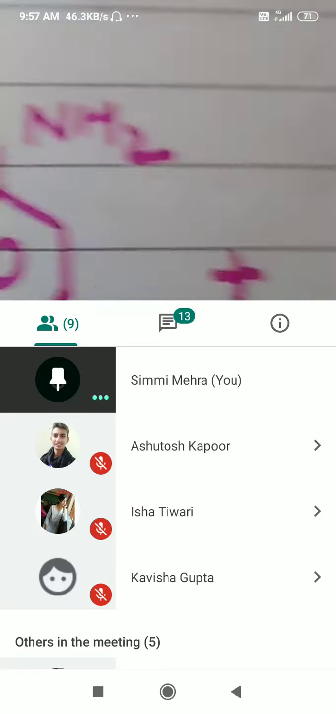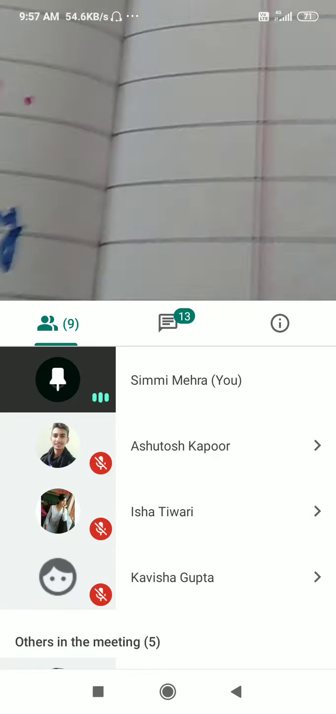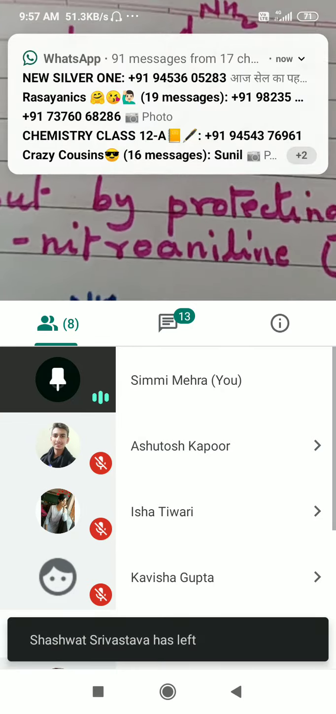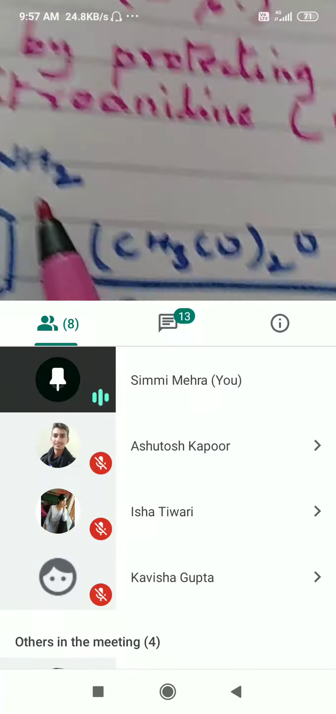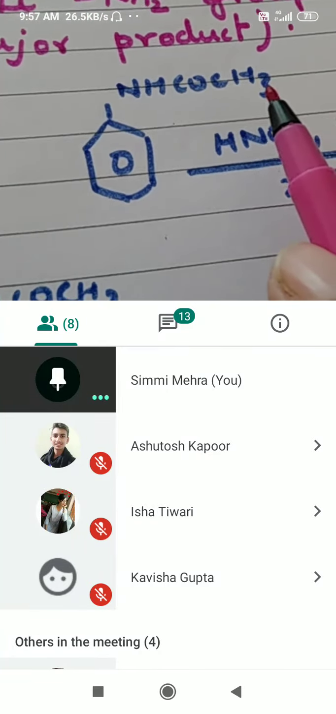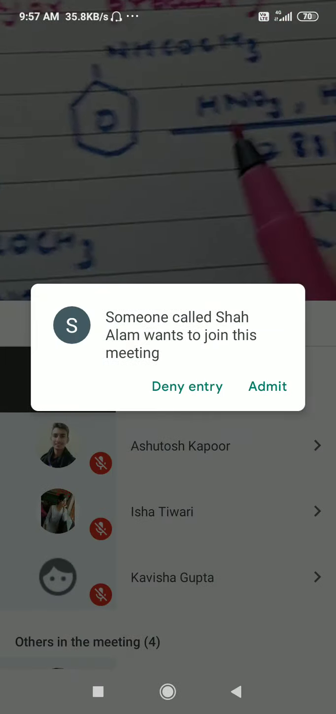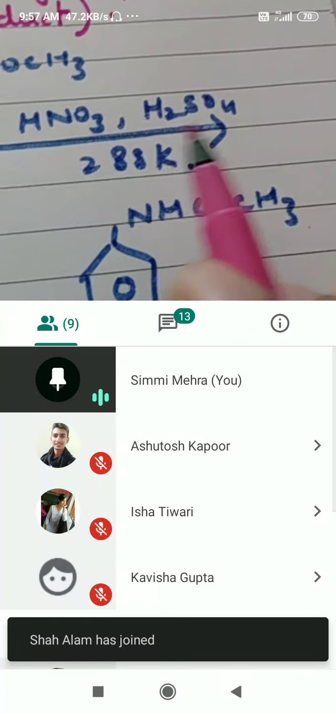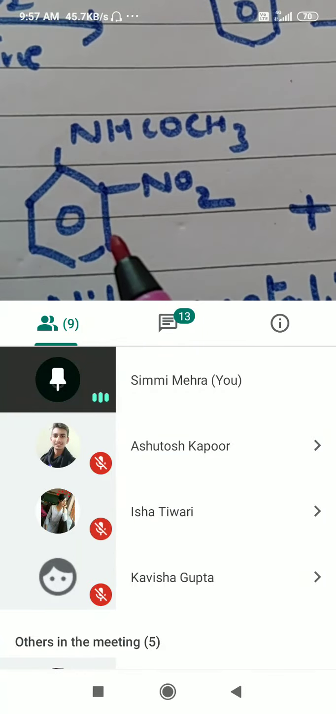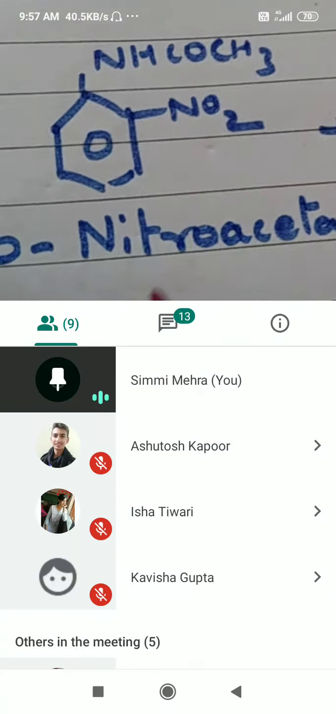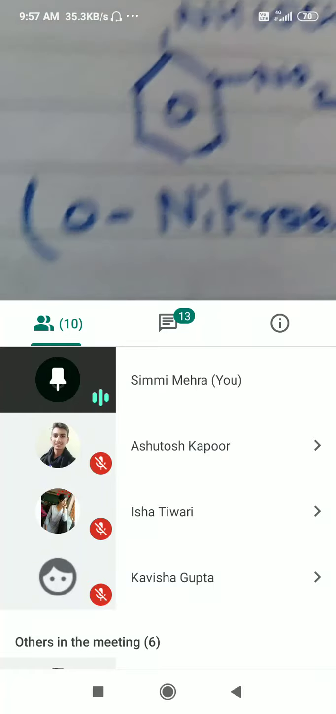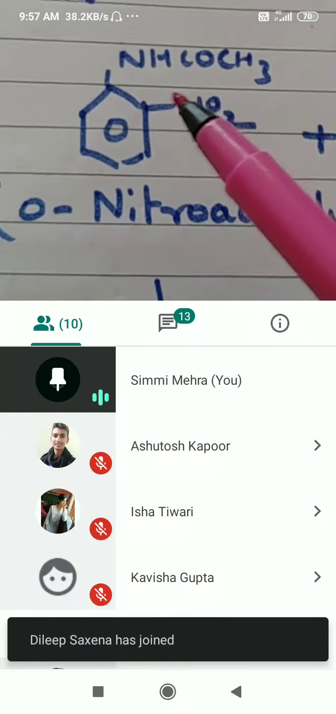Is that clear? All right, now if I want only the ortho or para derivative, and I don't want any meta derivative, I will have to protect the NH2 group. How is that done? Again, treatment of the NH2 group with acetic anhydride and pyridine will give you acetanilide. This is the acetanilide form. Then that acetanilide on treatment with nitric and sulfuric acid gives you the para derivative as the major product and the ortho nitroacetanilide as the minor product. This will be minor and that will be your major product. Now what are we going to do? I want this back to the NH2 group.